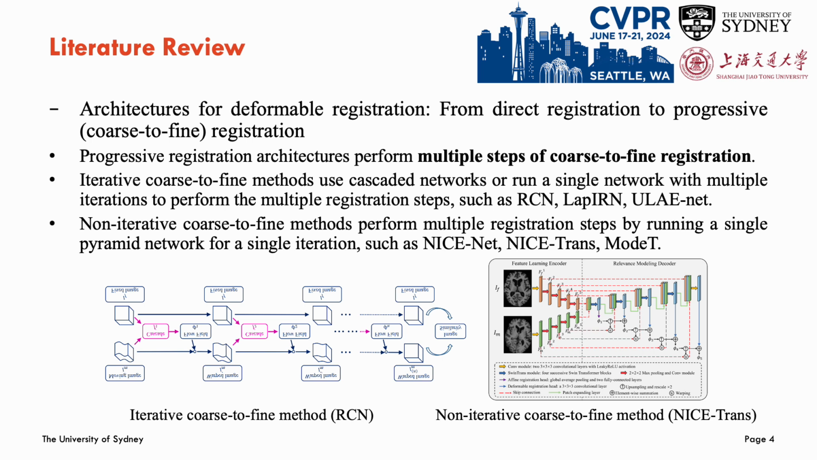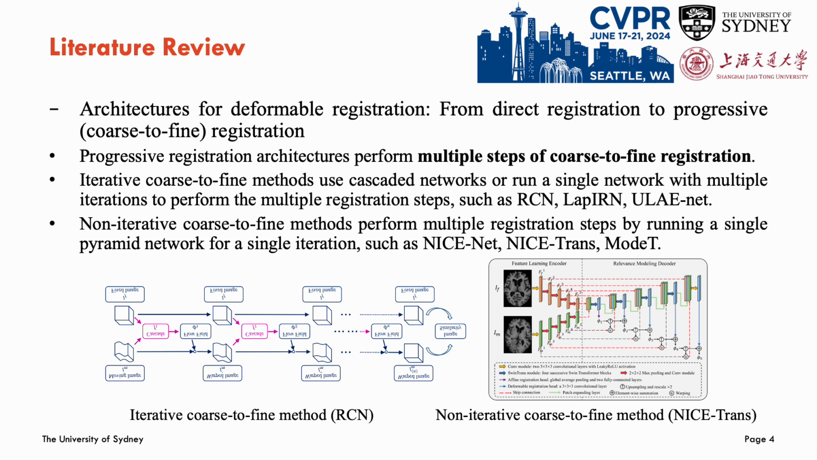Then, let's review the network architectures used for deformable registration, from the simple direct registration architecture to the progressive coarse-to-fine registration architecture. The direct registration architecture tends to use a simple UNet-like network to directly model the large deformation. However, the progressive registration architecture performs multiple steps of coarse-to-fine registration, which decouples the large deformation into multiple small deformations.